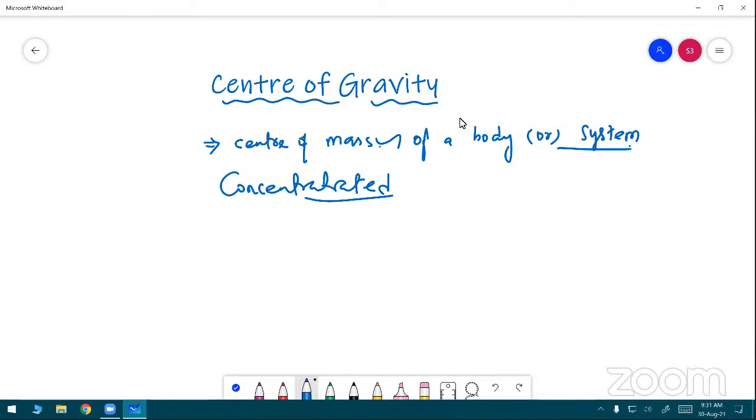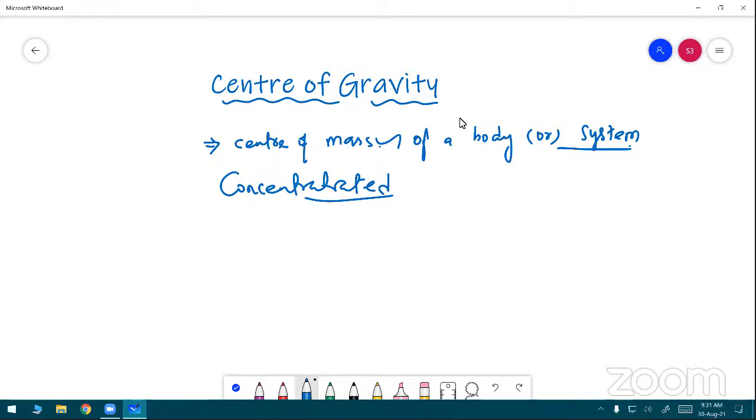The center of mass of a body or system of bodies is the point at which the entire mass is supposed to be concentrated.